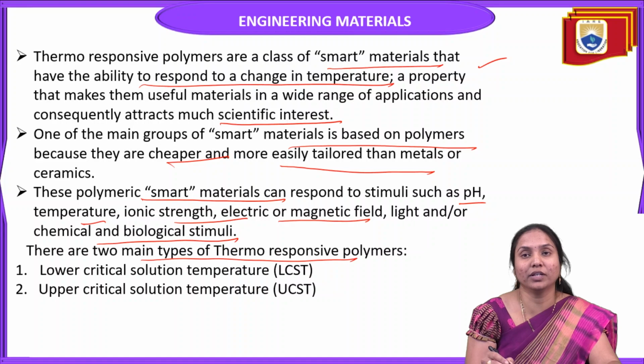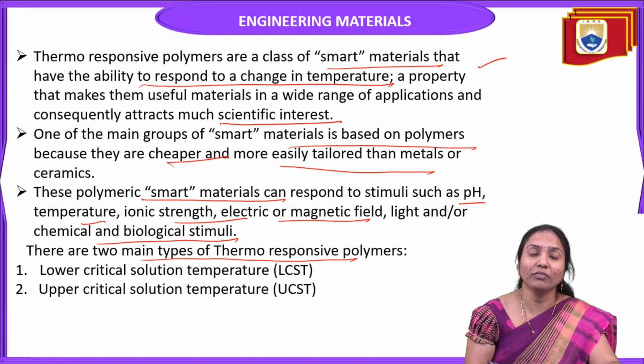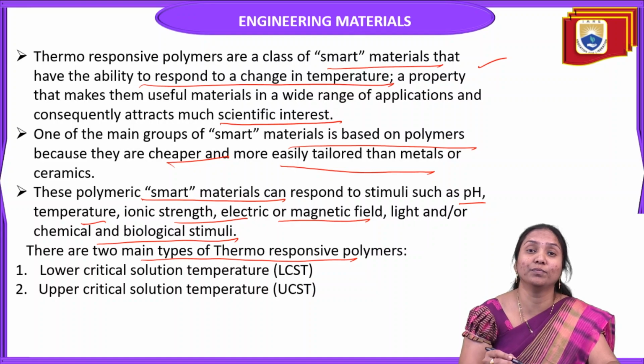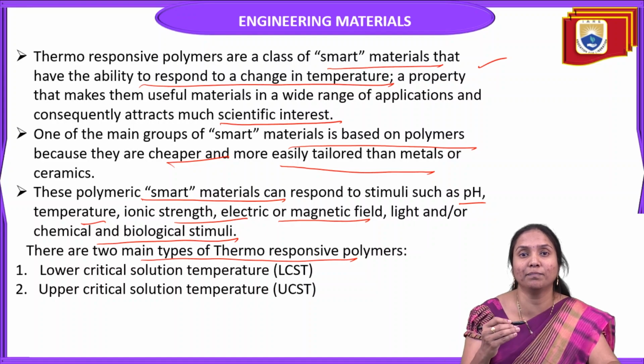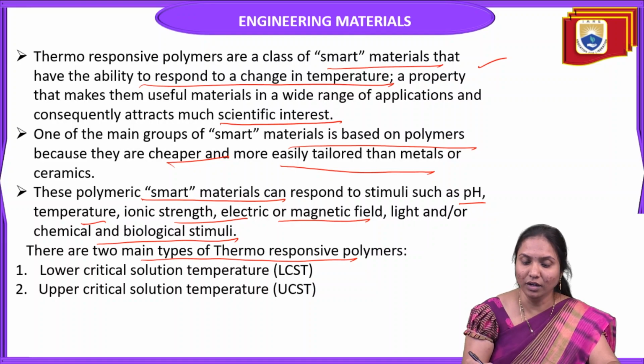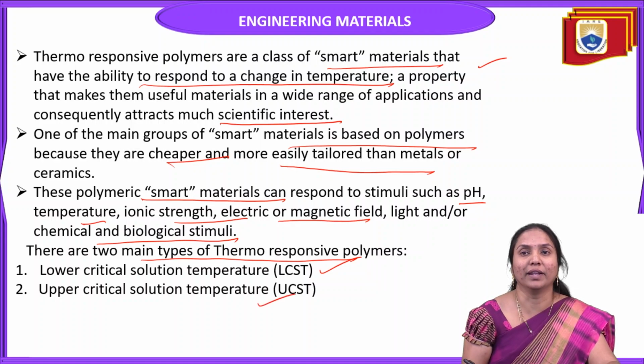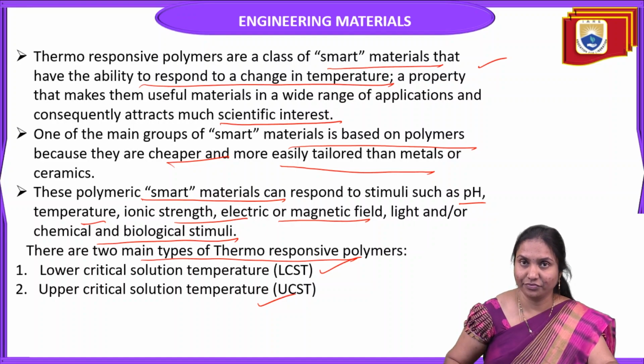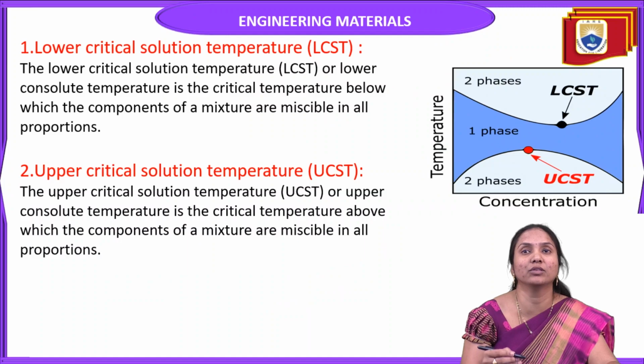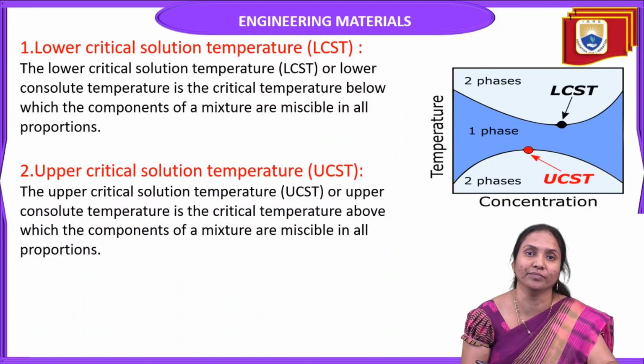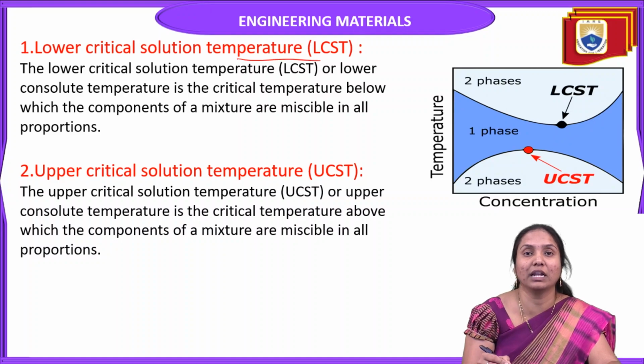There are two main types of thermo-responsive polymers. Thermo-responsive polymers are those whose properties change with temperature. If the temperature increases or decreases, the properties can change. These polymers are classified into two types: lower critical solution temperature and upper critical solution temperature. So what is the meaning of lower critical solution temperature and upper critical solution temperature?